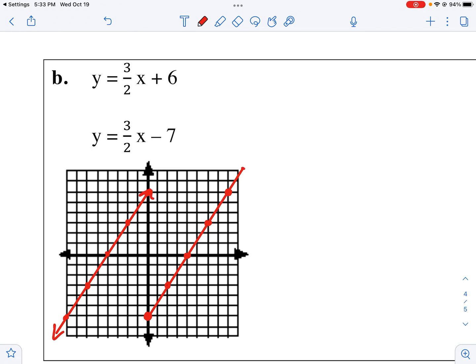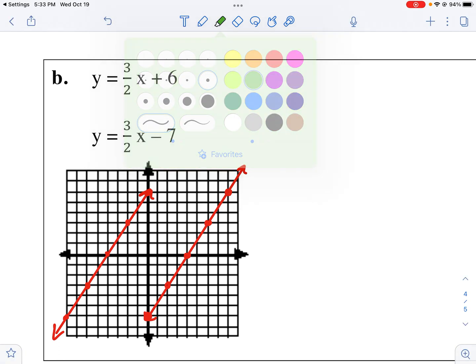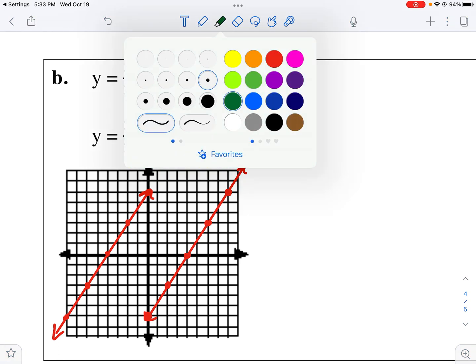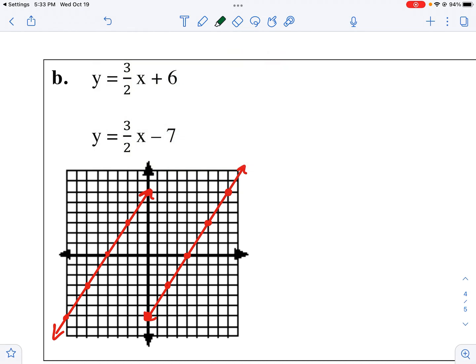So in order to find that distance, I need a starting point. You need some point to measure from. So I'm going to try measuring from one of the intercepts. And you could pick either one. I'm going to pick the y-intercept of 0, 6 because there's a 0 and the other number is positive. So I'm going to start at 0, 6.